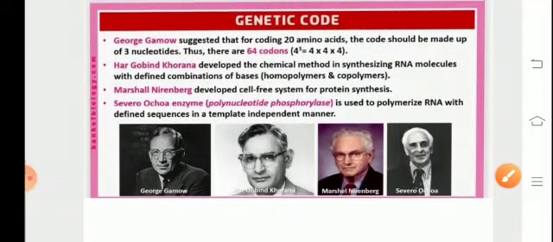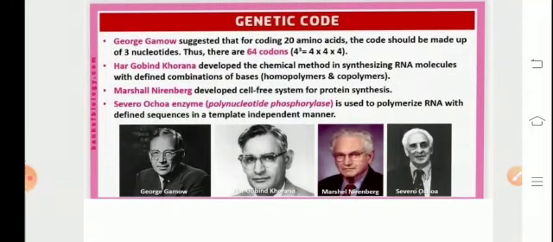The genetic code. George Gamow suggested that for coding 20 amino acids, the sequence could be made up of 3 nucleotides, that is 64 codons. So 4 raised to the power 3, 4 multiplied by 3 times, will give 64.